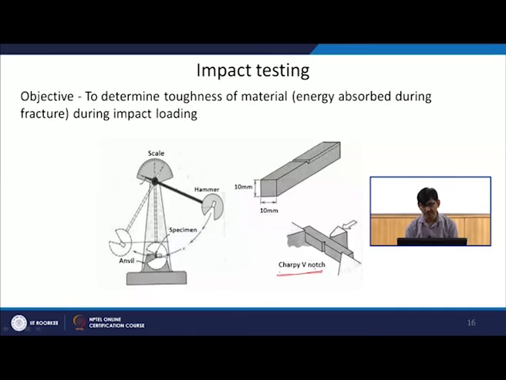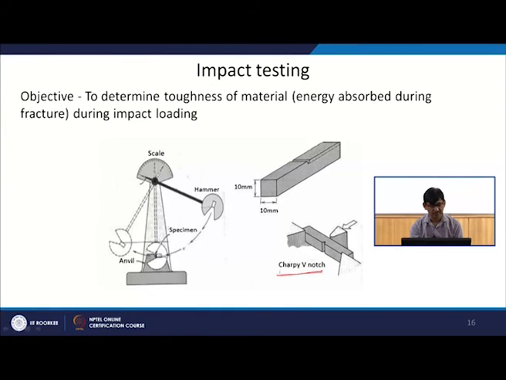There is one type of test called the Charpy notch test, and this is the arrangement for it. You create a pre-crack kind of condition by providing a notch here, so that the stress will be concentrated in this region only. It is trying to simulate that flaws are already present in the material, and if you have impact loading, how much energy it is going to absorb.